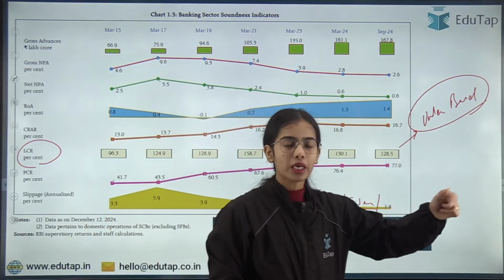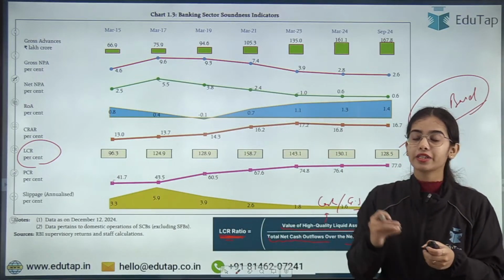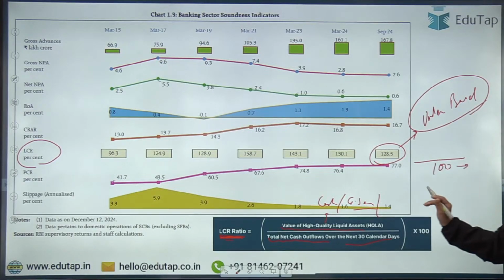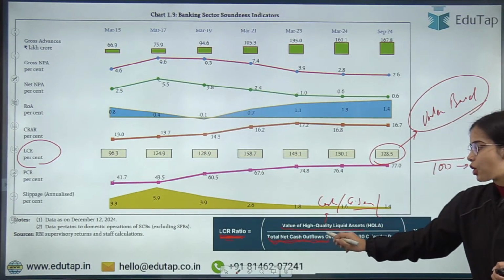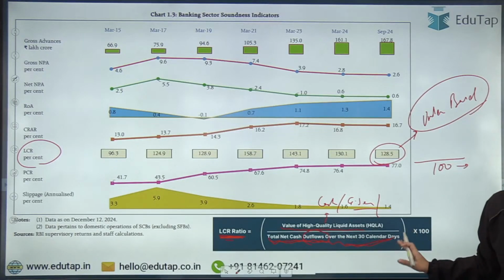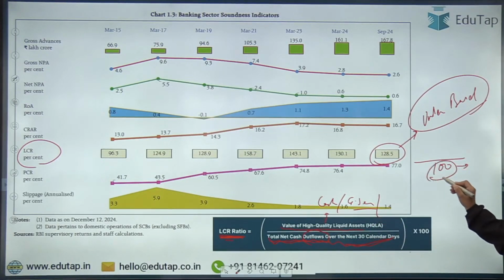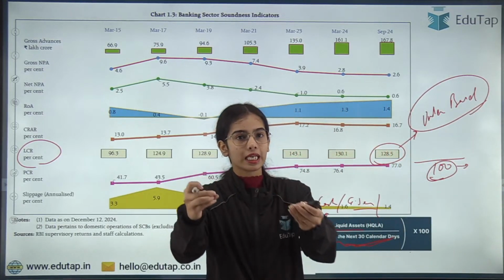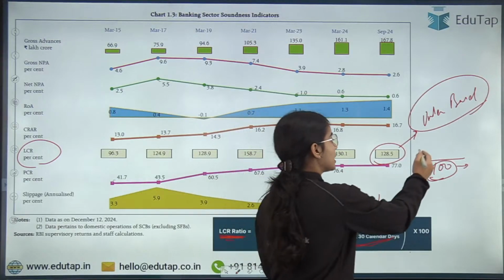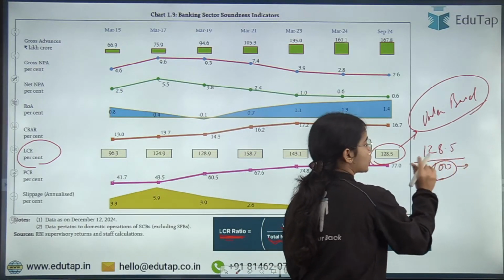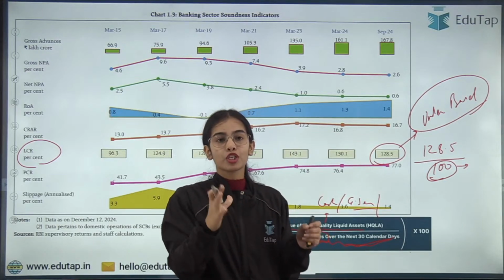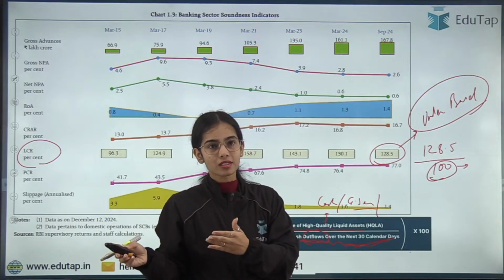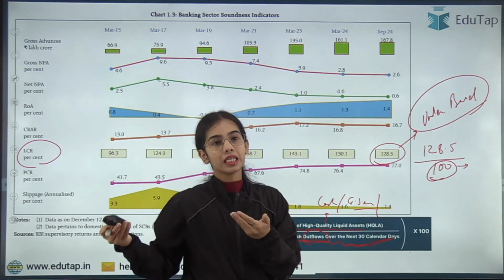So the liquidity coverage ratio in our country currently is 128.5. That means if 100 rupees is the total net cash outflow we are expecting over the next 30 calendar days, against that we are keeping 128.5. So we are keeping extra liquidity so that we can return the money, so that stress does not come on the banks and there is no liquidity crunch.